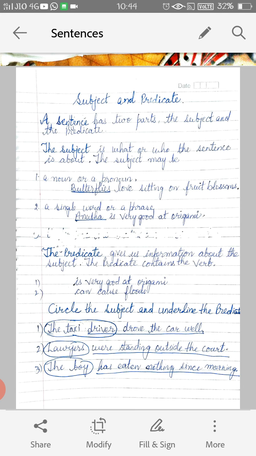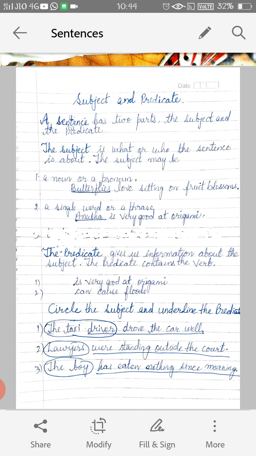Now just understand one thing also, the predicate always has a verb. It can be a helping verb or the main verb. Like in the very first sentence, the taxi driver drove. So drove is a main verb, and in the lawyers were standing, were is a helping verb. Now the boy has eaten nothing since morning. The boy is the subject, and has eaten nothing since morning is the predicate.